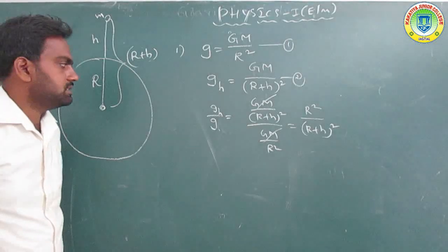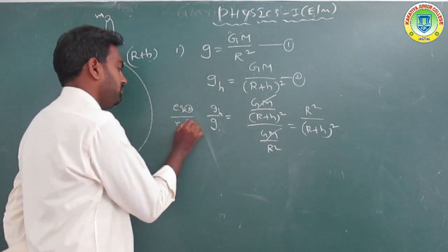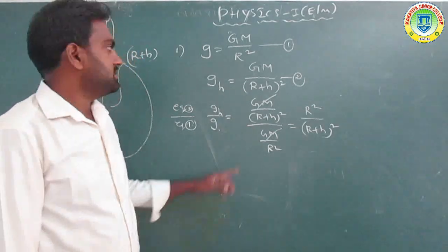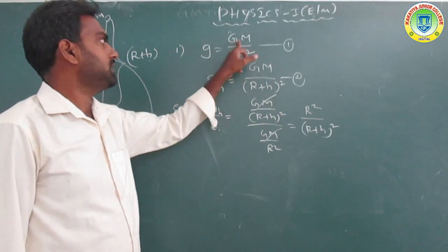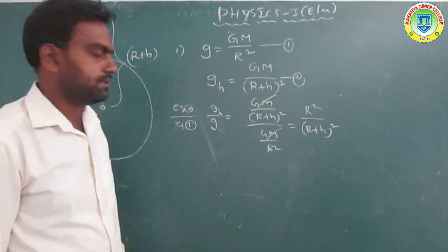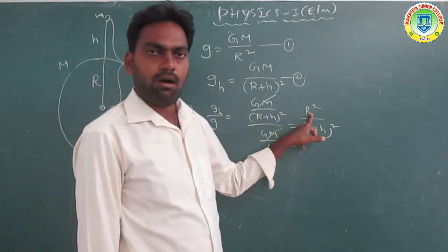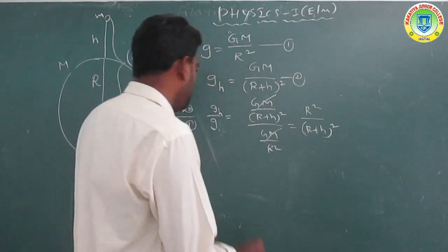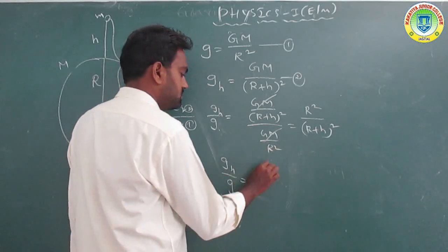So equation 2 by equation 1 is equal to g_h by g. g_h is equal to GM by (R plus h) whole square, and g is equal to GM by R square. Now substituting, GM is cancelled, so the remaining equation we get is R square by (R plus h) whole square. So g_h by g is equal to that.